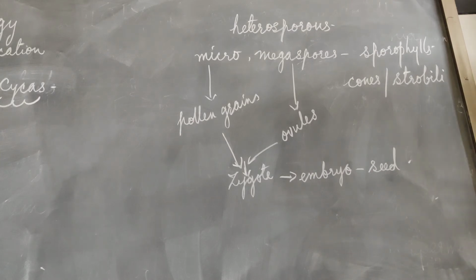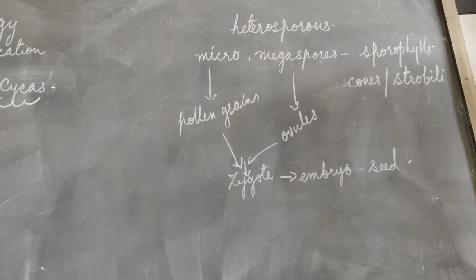So the pollen grain, when it germinates, forms a pollen tube which will contain two male gametes, and these male gametes fertilize the egg, forming the diploid zygote. Okay. Now for the fertilization, the male gametes are carried to the archegonia through the pollen tube.